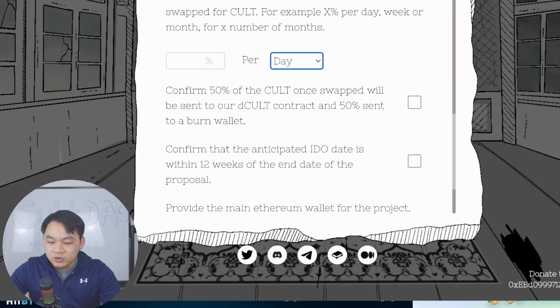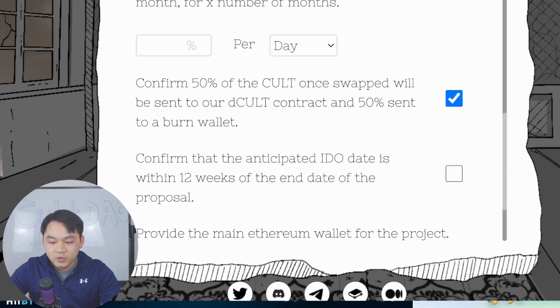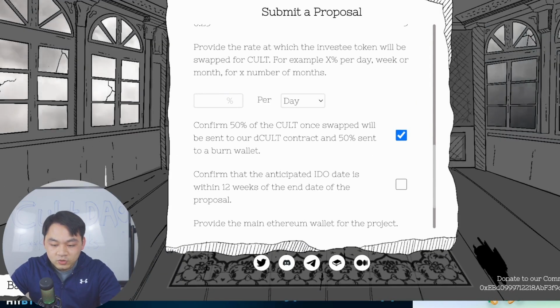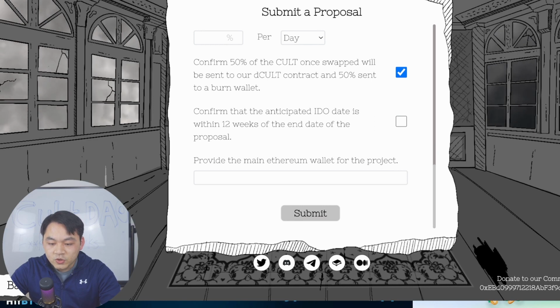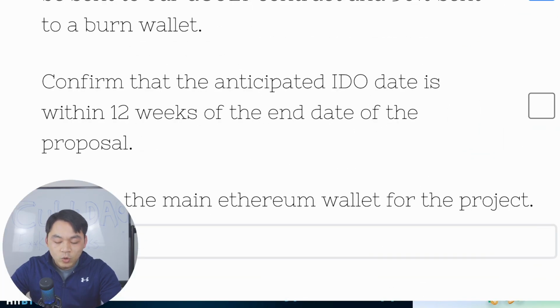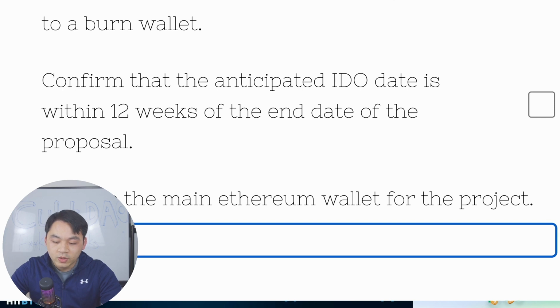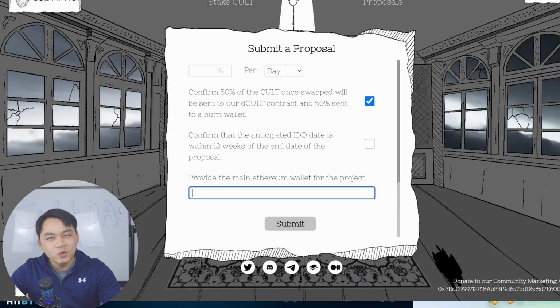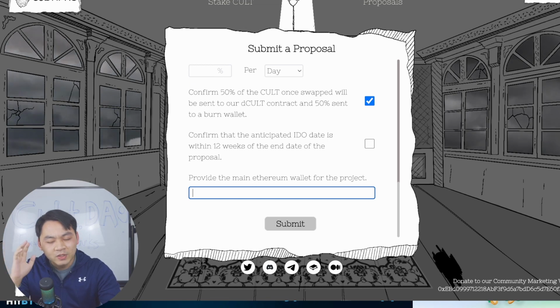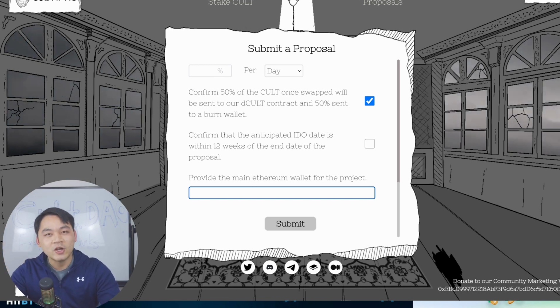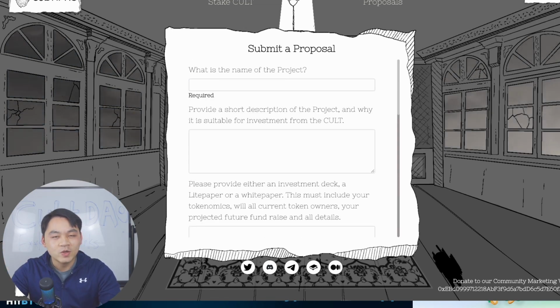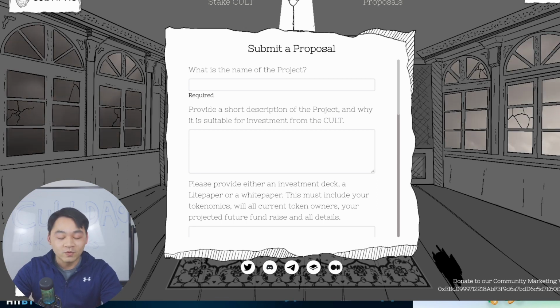In this part you need to confirm that 50% of the CULT from one swap will be sent to the deCULT contract and 50% sent to the burn wallet. You also need to confirm your project will be launched within 12 weeks. And the last one, you just provide your Ethereum wallet address. The project is really well thought out. They literally thought about every single detail and made the whole process very simple and straightforward. I love it. That's amazing.